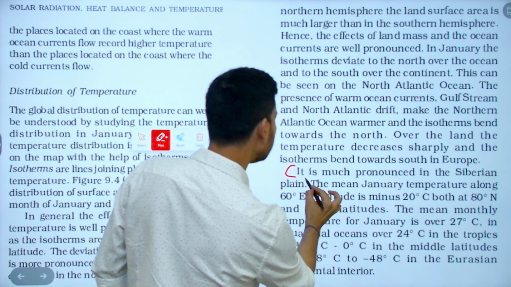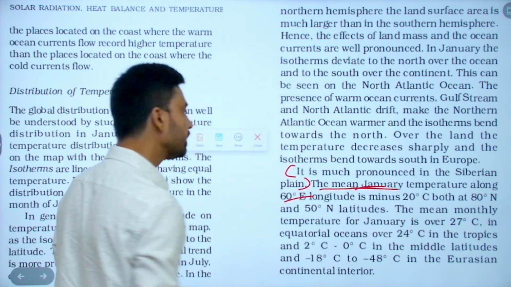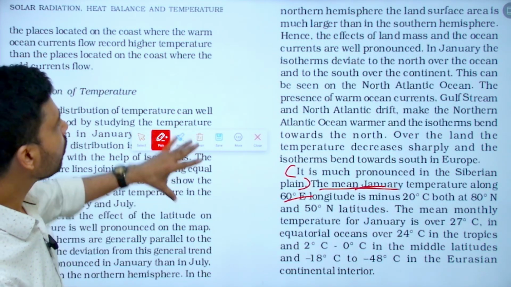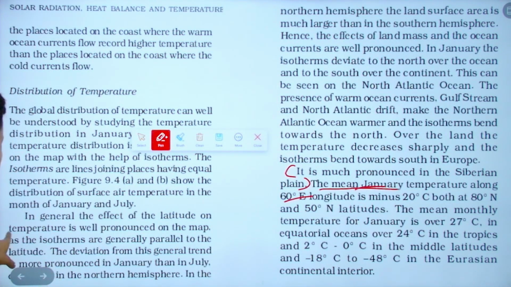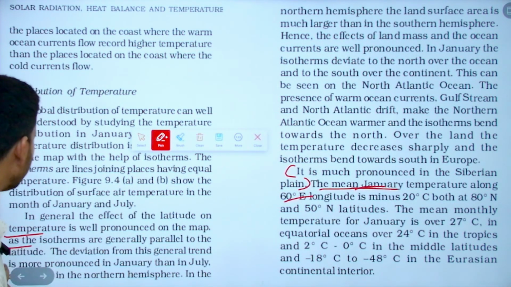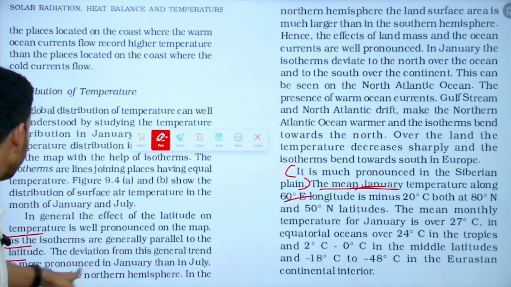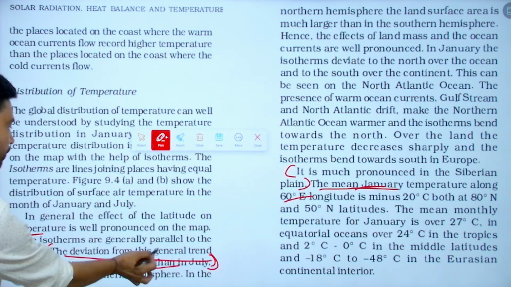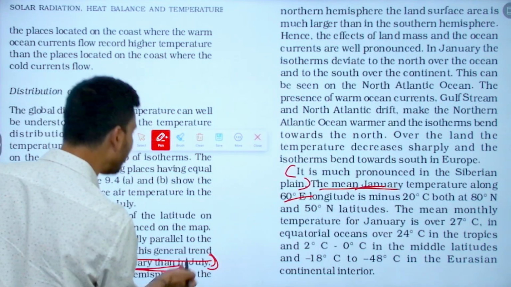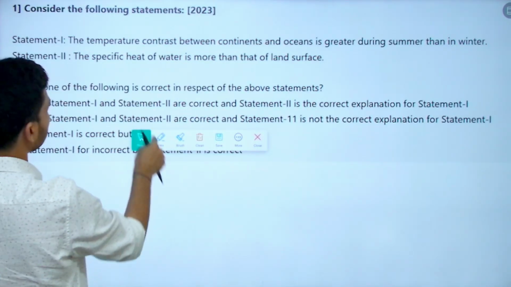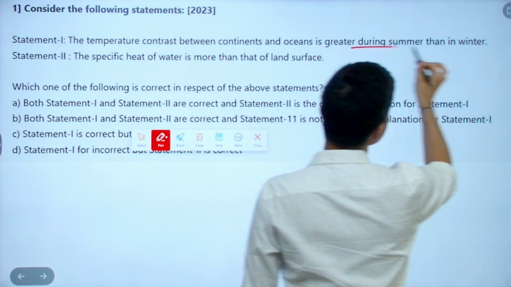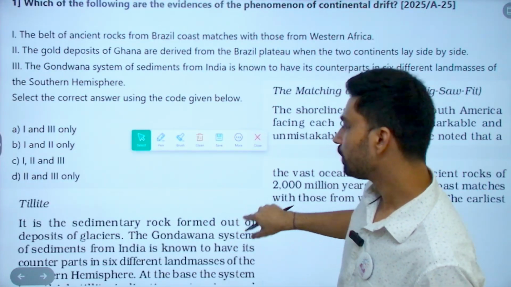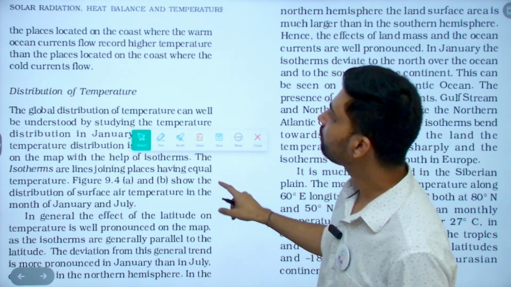It is much pronounced in the Siberian plain. The mean January temperature along 60 degrees longitude is minus 20 degrees Celsius, both at 80 degrees north and 50 degrees north latitude. Overall, in this paragraph, the temperature map is generally parallel to latitude, and deviation from this general trend is more pronounced in January. Yes, this is the statement from where the question was asked: the deviation from this general trend is more pronounced in January than in July. The statement says the temperature contrast between continent and ocean is greater during summer than winter, so this statement would be incorrect. It is more pronounced in January, which means in winter it is more pronounced.